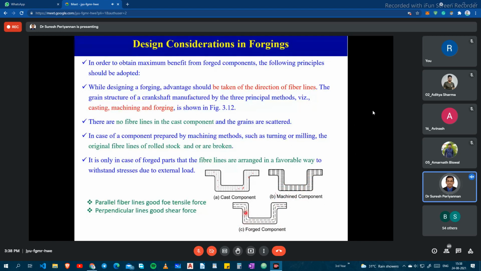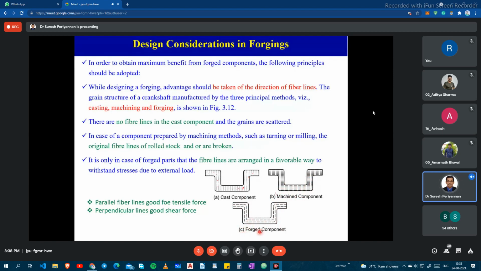For example, in the forging process, the fiber lines are properly oriented. Parallel fiber lines are good for tensile load. When the fiber lines are perpendicular to the axis of the crankshaft, then that will be good for shear force. Okay, so the forging operation is one of the great advantages.